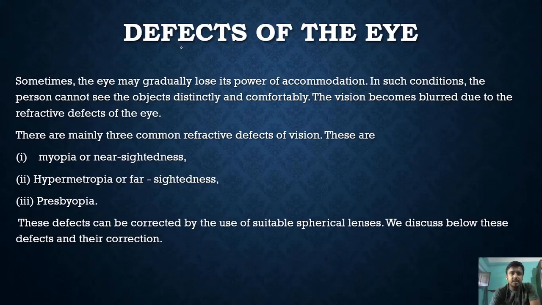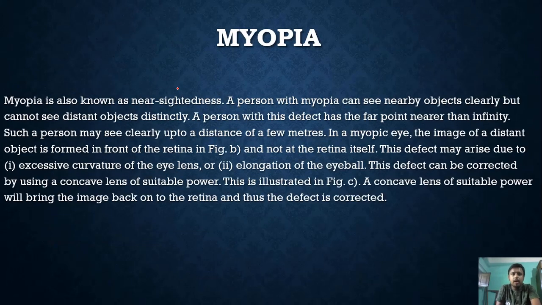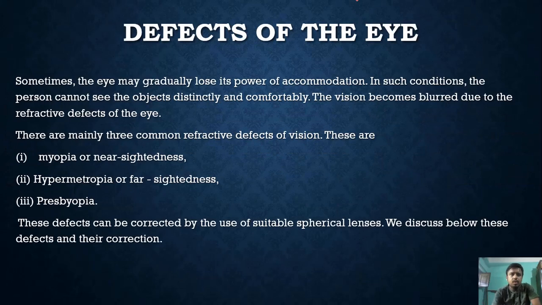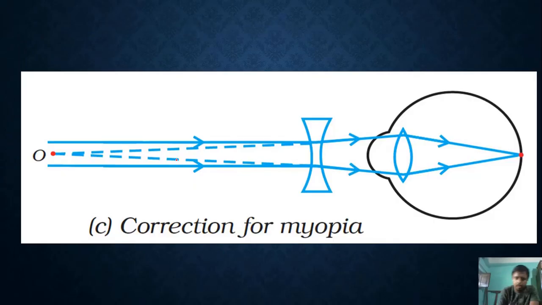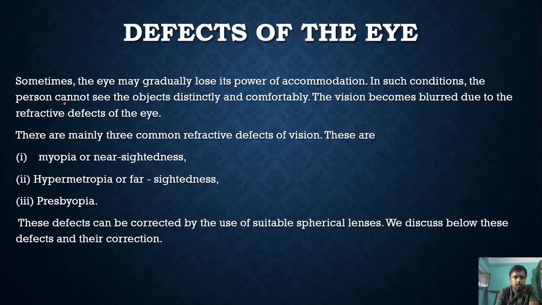Next we have to see what are the defects of the eye. Sometimes the eye gradually loses its power of accommodation. In such a condition, the person cannot see the objects distantly and comfortably. The vision becomes blurred due to refractive defects.